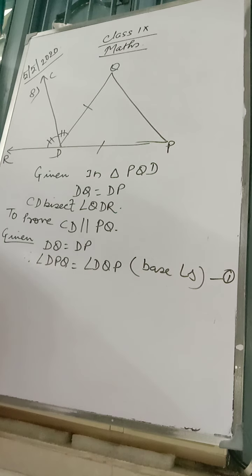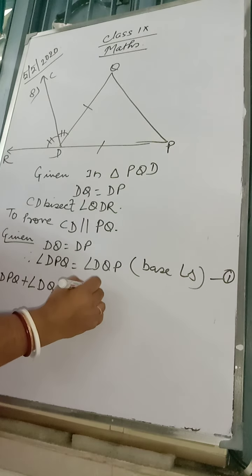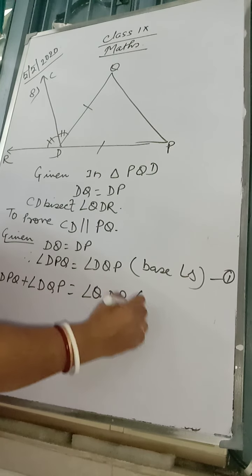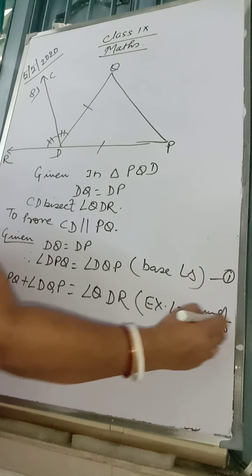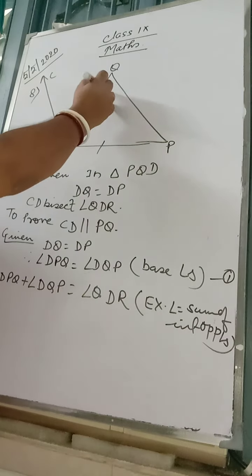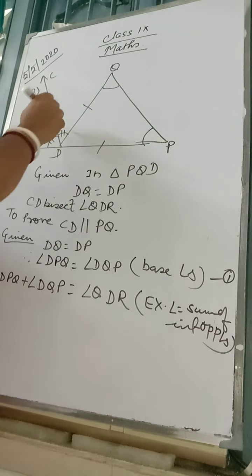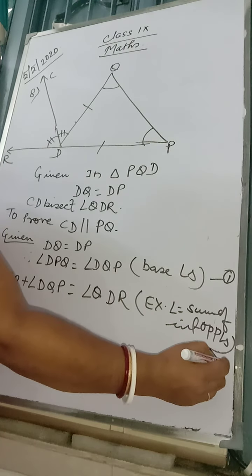Second, angle DPQ plus angle DQP is equal to angle QDR. Why? Exterior angle is equal to sum of interior opposite angles. So when we add these two angles, this will be equal to this full angle. This is number 2. Clear?